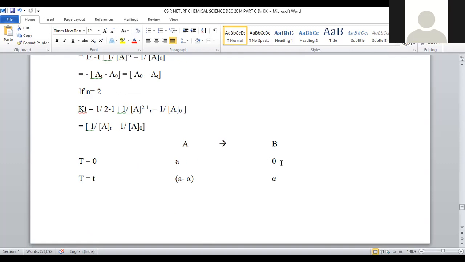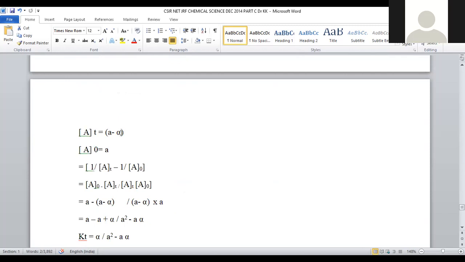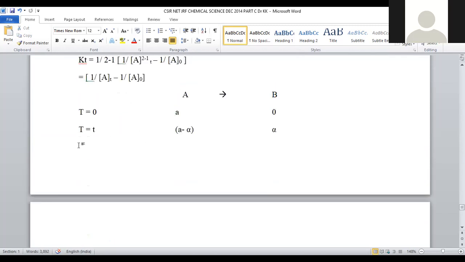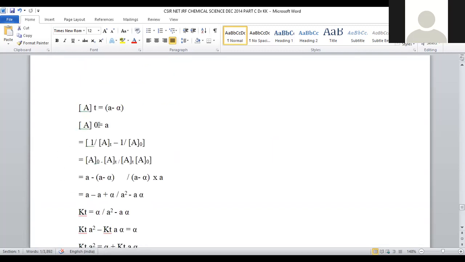At time 0, A and 0 will be the starting and final concentrations. At time t, starting will be A minus alpha and the final will be alpha. Now, AT value is given as the concentration of the starting material at time t. Concentration of the starting material at time t will be A minus alpha. Initial concentration of the starting material, A naught, will be A only.